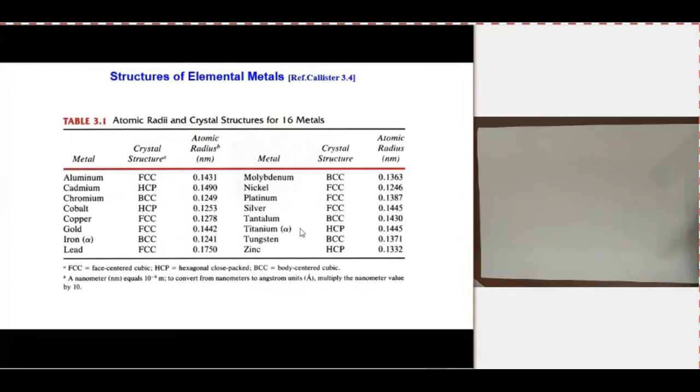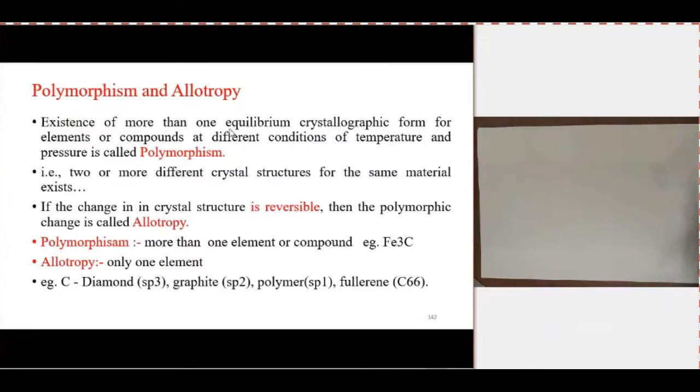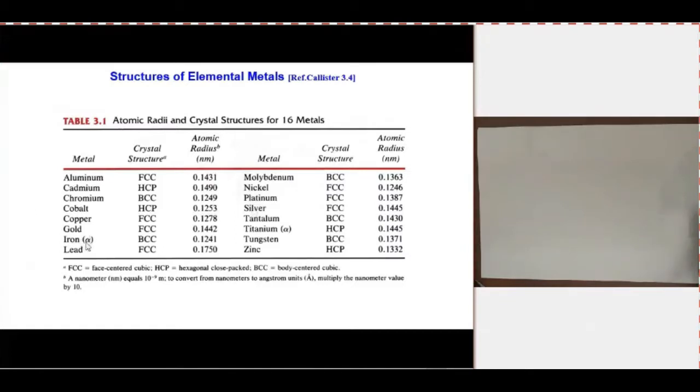Polymorphism is the existence of more than one equilibrium crystallographic form for elements or compounds at different conditions of temperature or pressure. For example, in the case of iron, we can see an alpha letter here, so this iron is showing polymorphism.